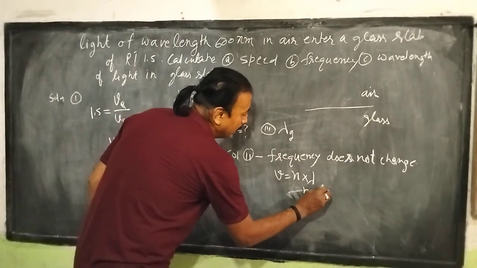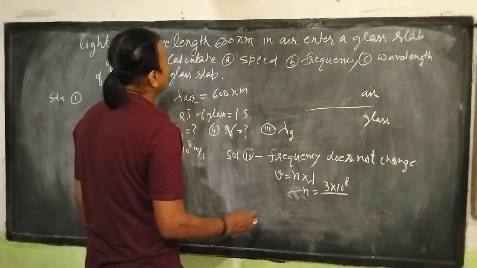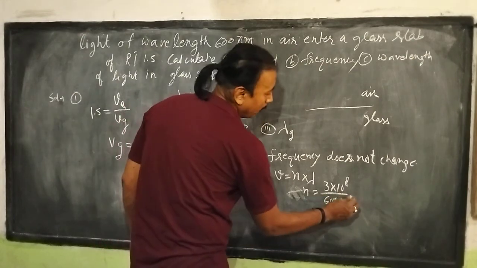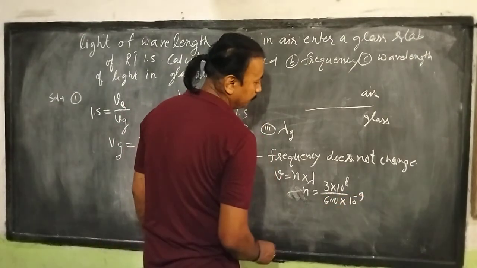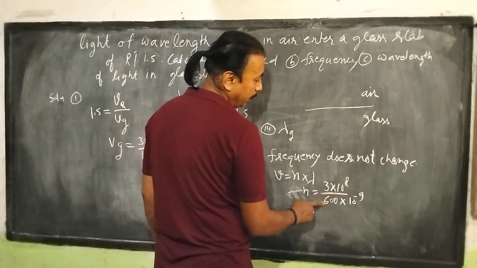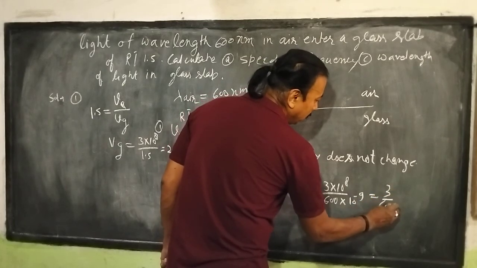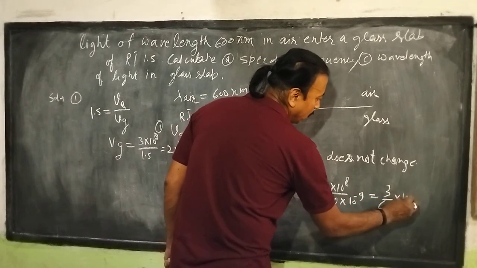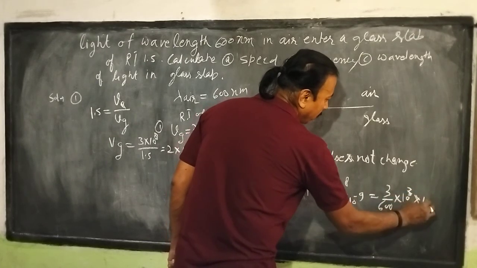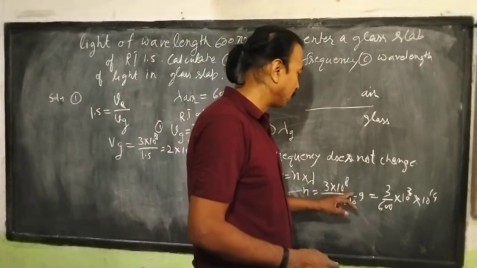n equals v divided by wavelength, 3 into 10 power 8 by 600 into 10 power minus 9, since a nanometer is 10 power minus 9. That is 3 by 600 into 10 power 17.